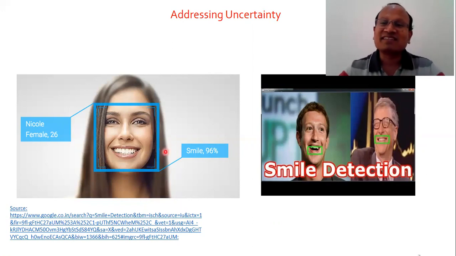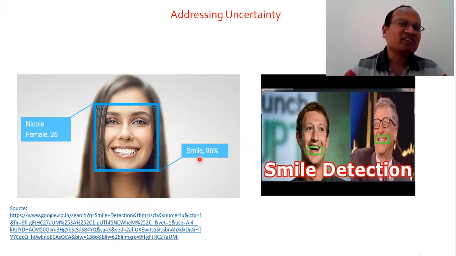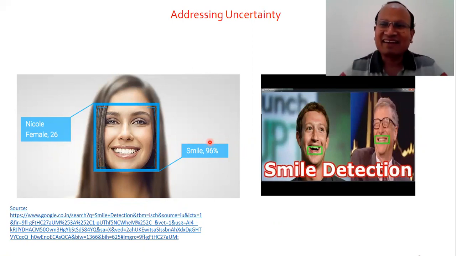Is it 96%? Is it 36%? And who is the person smiling? Like Nicole, who is female, her age is 36 and the percentage of smile is 96. So a broad smile. That can also be analyzed.